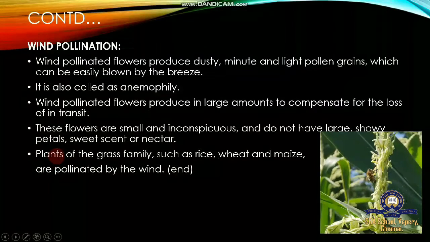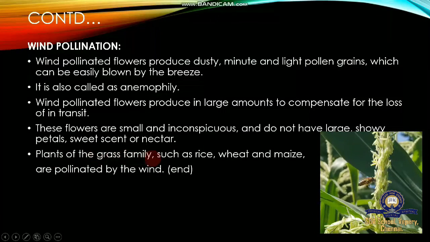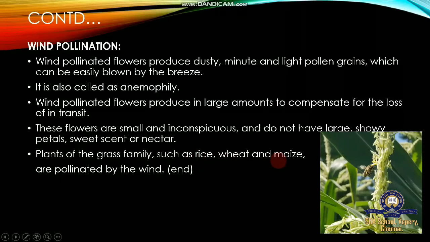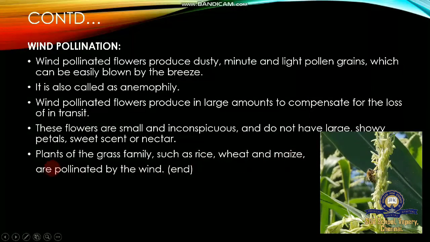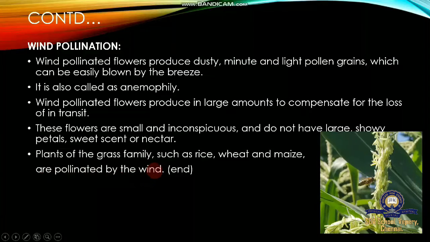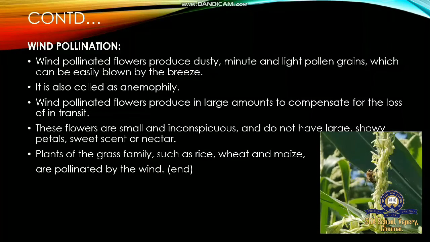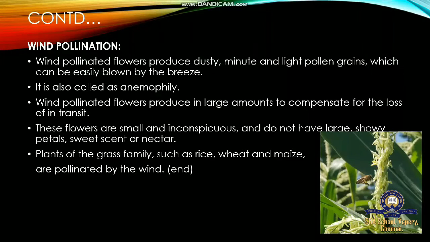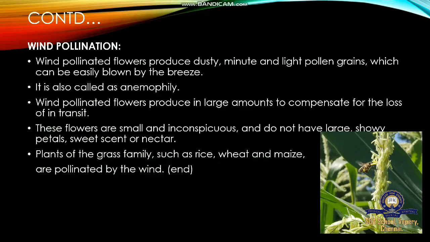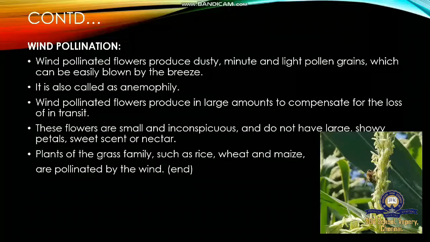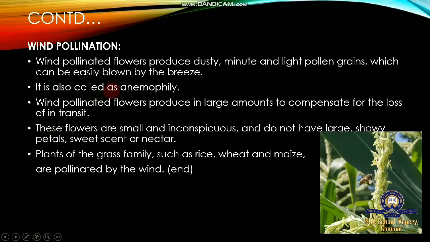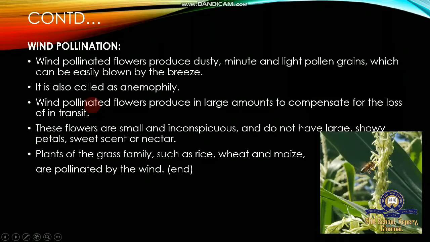Plants of the grass family, such as rice, wheat, and maize, are pollinated by wind action. So mostly the grass families such as rice, wheat, and maize are responsible for wind pollination. This covers wind pollination.